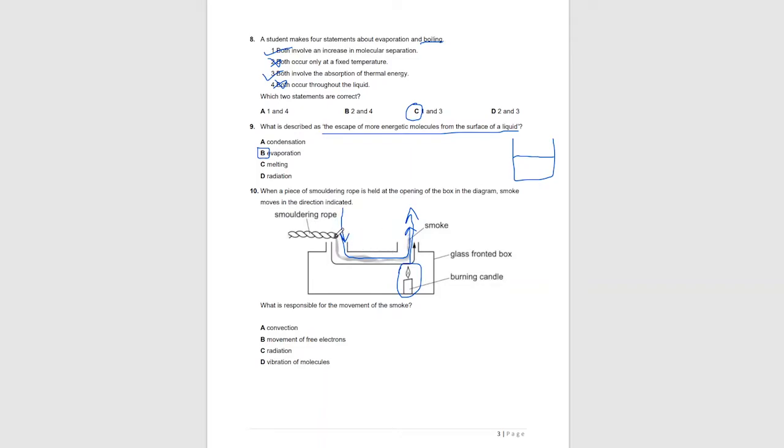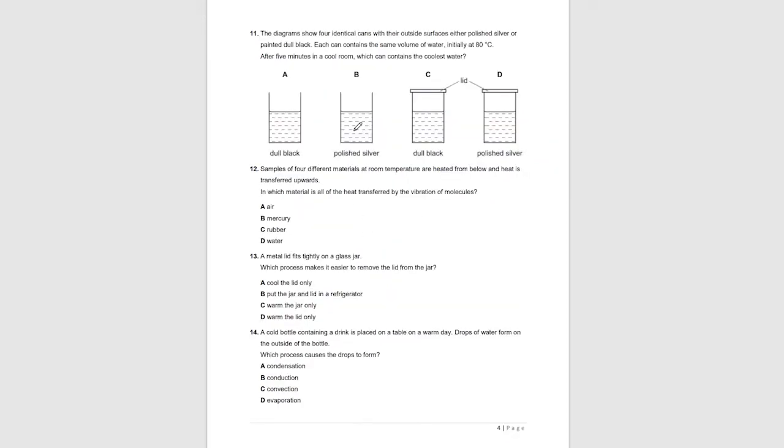And when the smoke is placed here, when the smoldering rope is placed here, the smoke gets trapped in this convectional current and moves in this direction. So the convection is the reason that causes the smoke to move in this way. So our answer is A. Let's move on to question number 11.